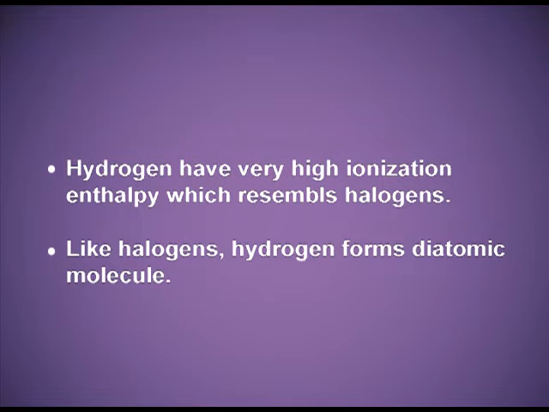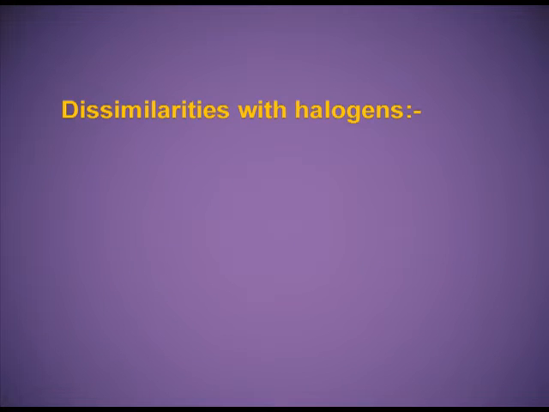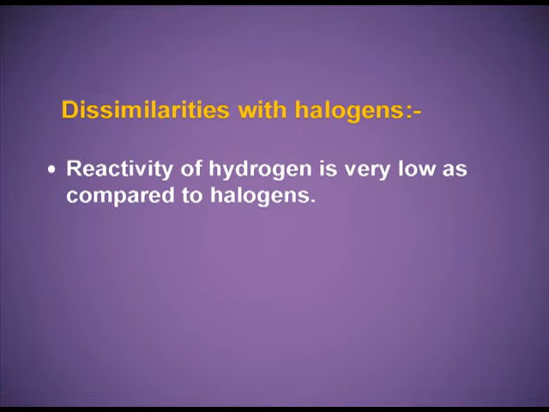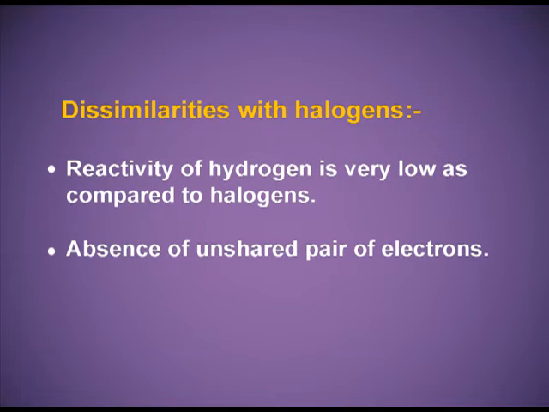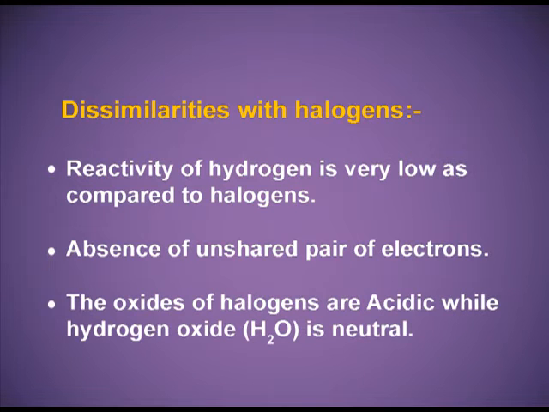Like halogens, hydrogen forms diatomic molecule. Dissimilarities with halogens. Reactivity of hydrogen is very low as compared to halogens. Absence of unshared pair of electrons. The oxides of halogens are acidic while hydrogen oxide, that is water, is neutral.